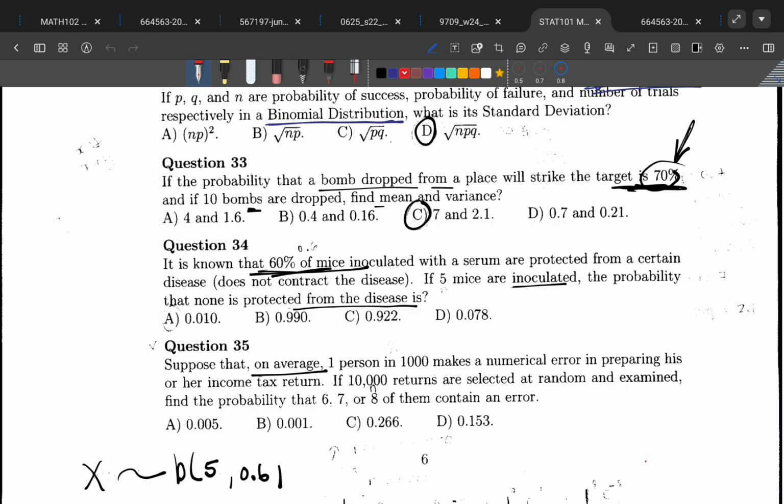Look at this one. We saw it in question 33. They say that the probability of a bomb striking its target is 70%. If 10 bombs are dropped, find the mean and variance. So this is related. They told you the probability, then they're asking about the mean and variance. Remember that they will always ask you for either the probability of something related to the one they've given you probability for, or they'll ask the mean, or they'll ask the variance.